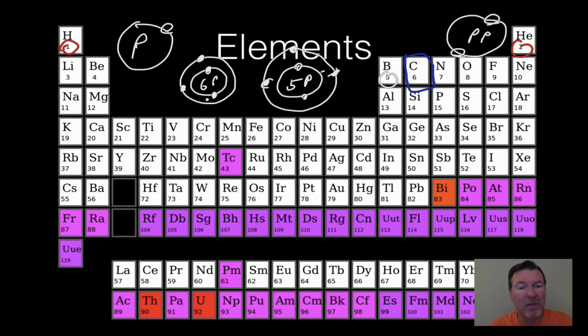That gives it a total of 6. And that's what makes carbon really important in biology, these 4 electrons in the outermost ring, and what it lets it bond with different things.